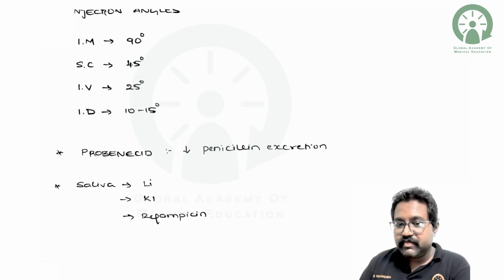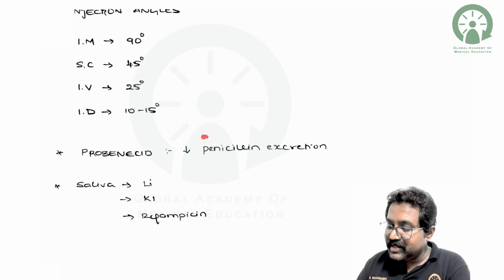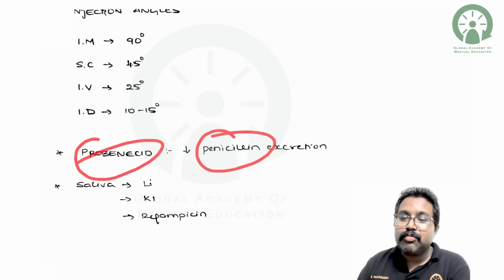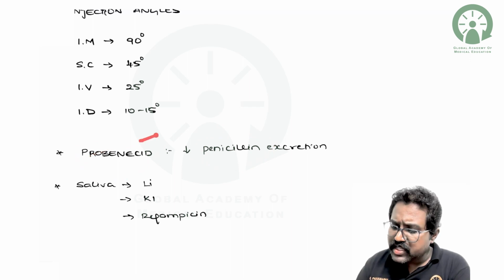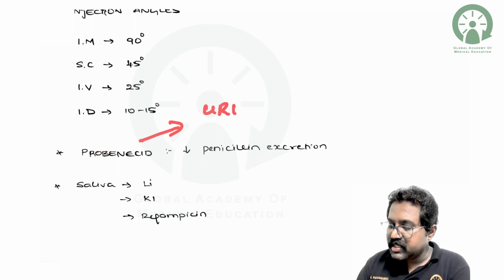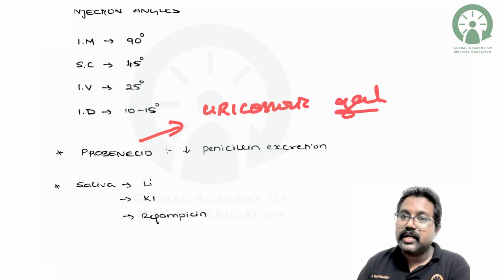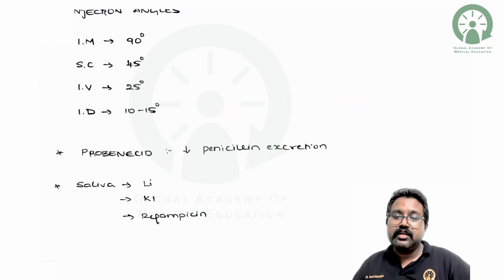Also remember, whenever tubular secretion takes place, what is the importance of tubular secretion? To increase the penicillin concentration and penicillin action, you give probenecid. What is probenecid? Probenecid is a uricosuric agent which is given to treat chronic gout.